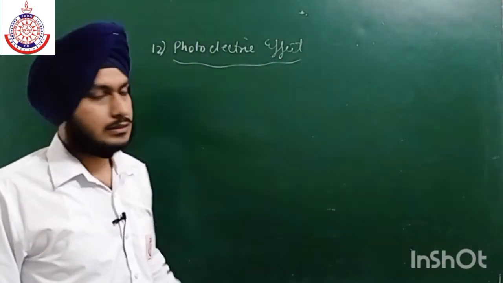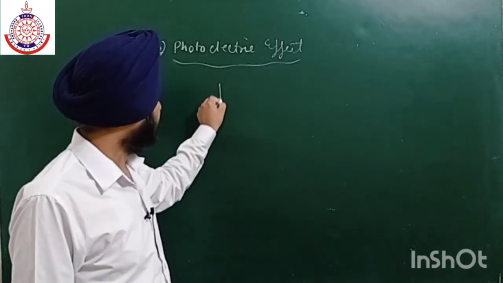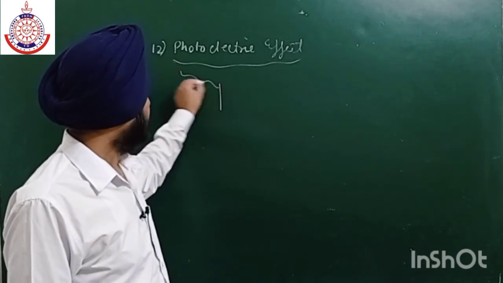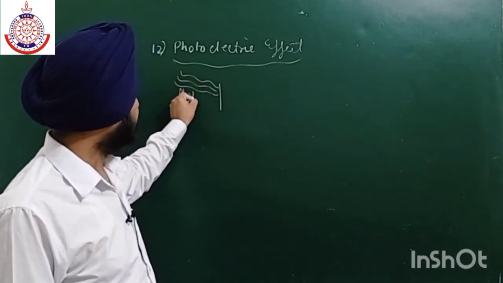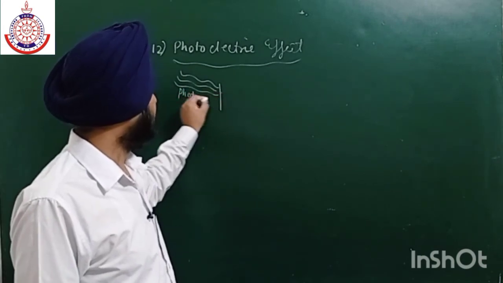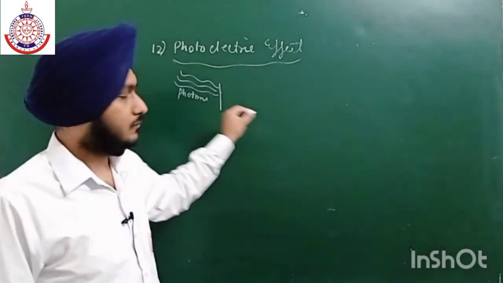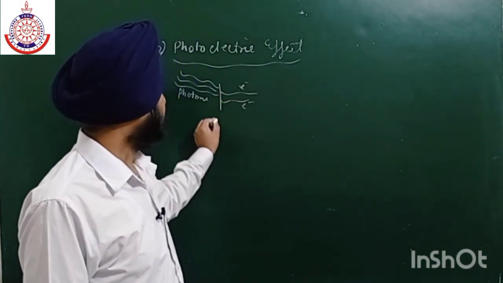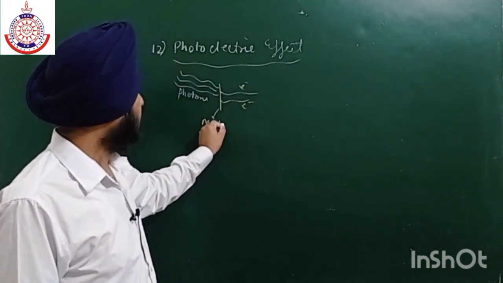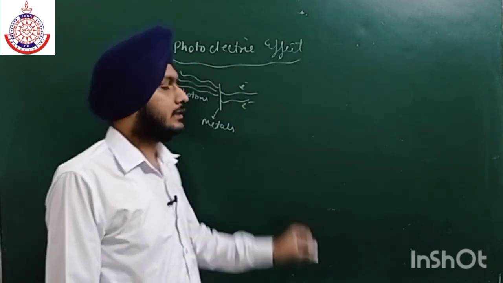in which photons fall on the metal. And with the help of these photons, we can easily eject electrons from the metal. Okay, electrons are ejected from the metals. As we all know, this is known as the photoelectric effect.